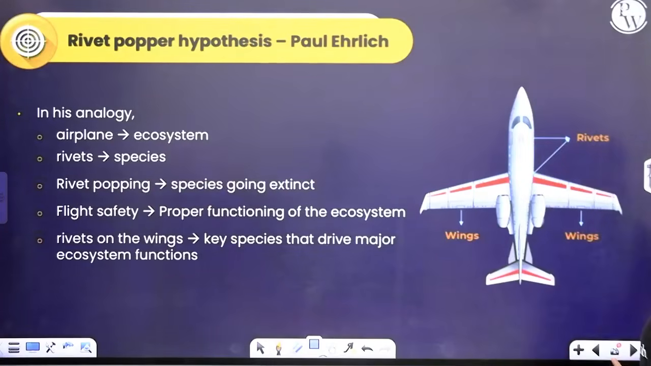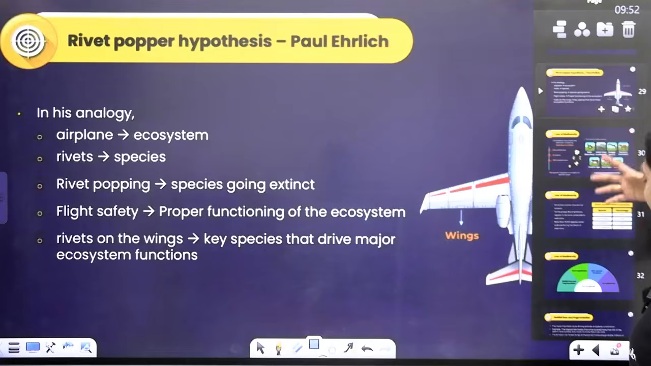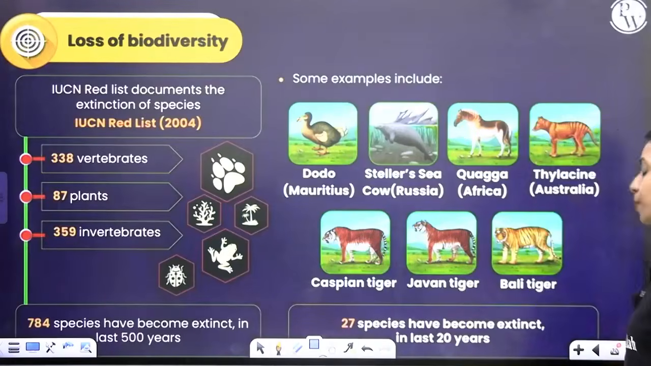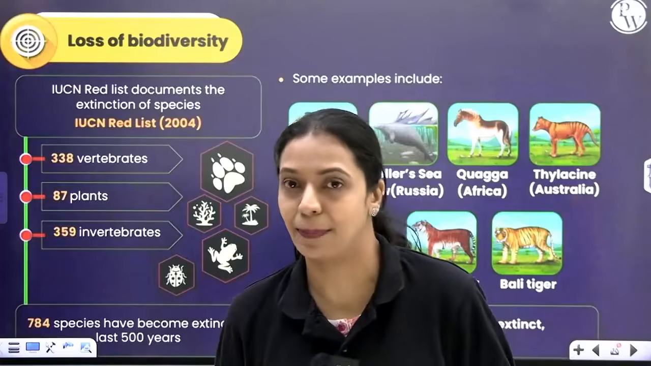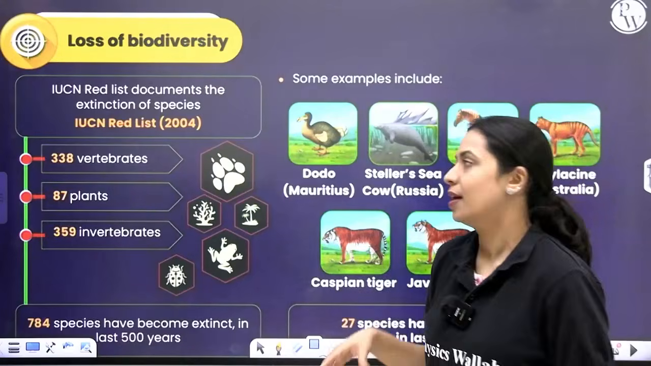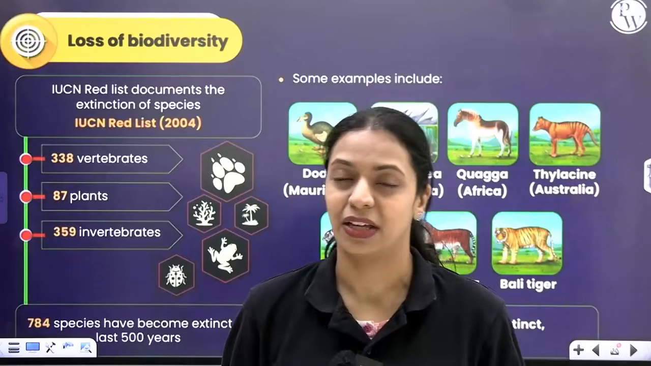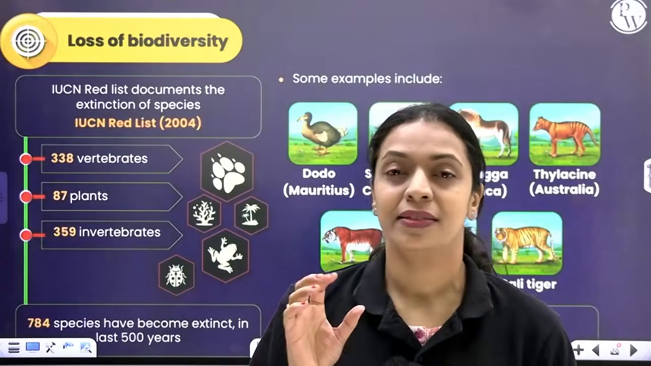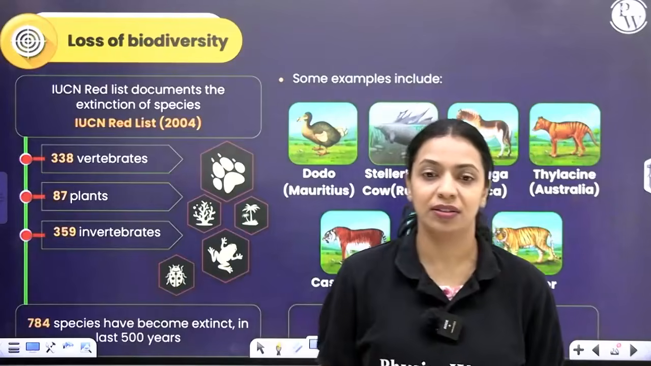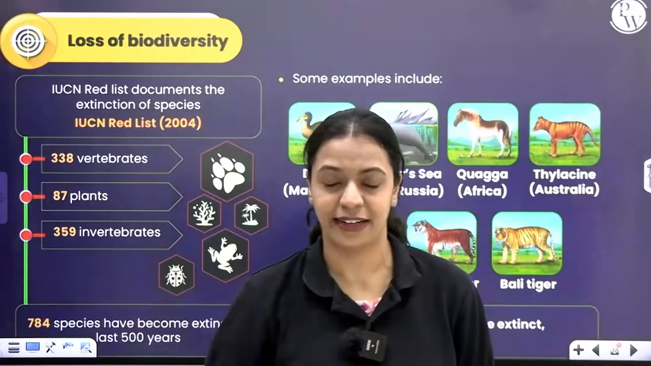I hope that has cleared any confusion that you may have had. Now, why are we talking about this so much? That's because in the last few years, we're seeing a lot of extinctions happening on our planet. According to IUCN's Red List, I told you what IUCN is in the beginning, International Union for Conservation of Nature and Natural Resources. They maintain a book called the Red Data Book or the Red List. Okay, they maintain that data.